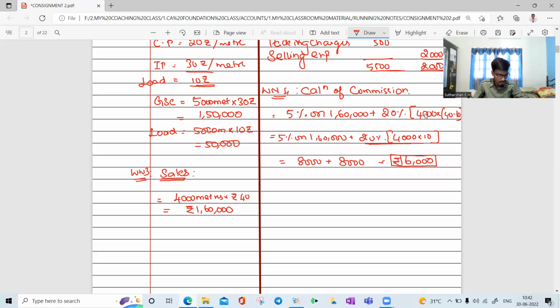Then your last and most important working note is working note number 5. What is working note number 5? Valuation of inventory at cost. Particulars, units in meters, rupees.